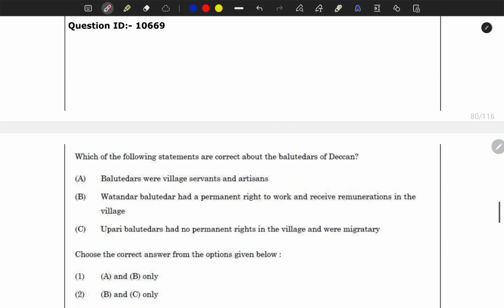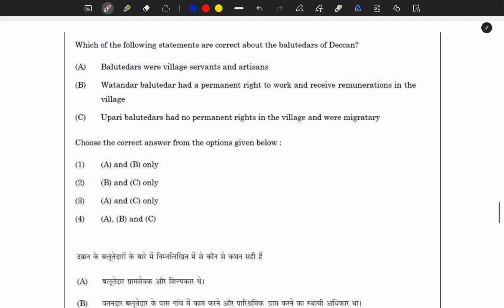Here the next question: which of the following statements are correct about the Balutedars of the Deccan? Do you know anything about Balutedars? If you don't know, we will simply go through the statements and decide which statement is correct and which cannot be correct.